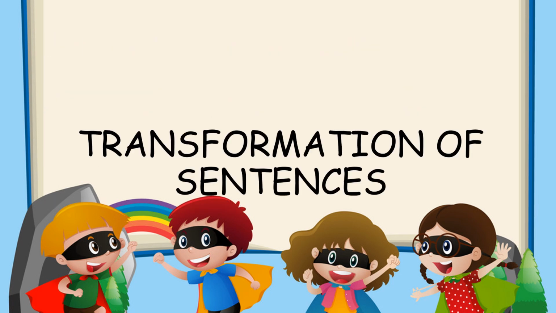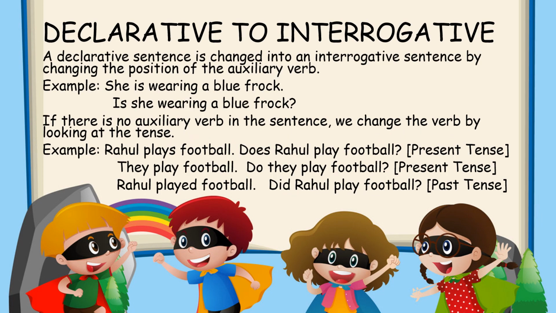Now let us move to the next topic, that is transformation of sentences. Our first transformation will be from declarative sentence to interrogative sentence. So it's from a normal sentence to a question. How do you change a normal sentence to a question? A declarative sentence is changed into an interrogative sentence by changing the position of the auxiliary verb. Now auxiliary verbs are am, is, are, was, were. These are auxiliary verbs. So if you change the position of the auxiliary verb and the subject, then it will